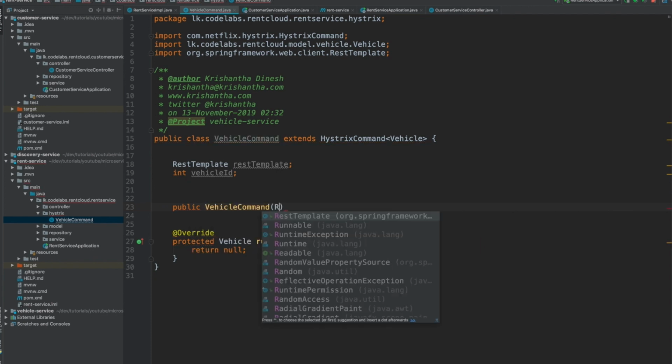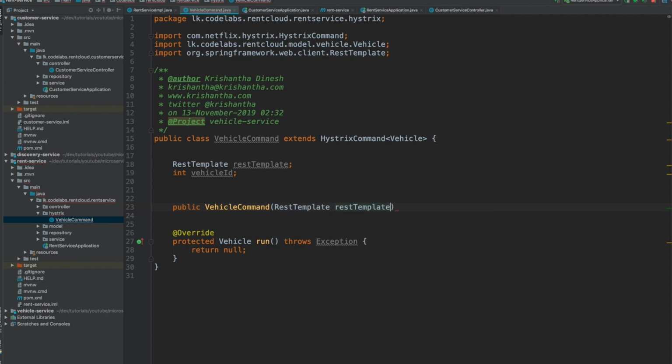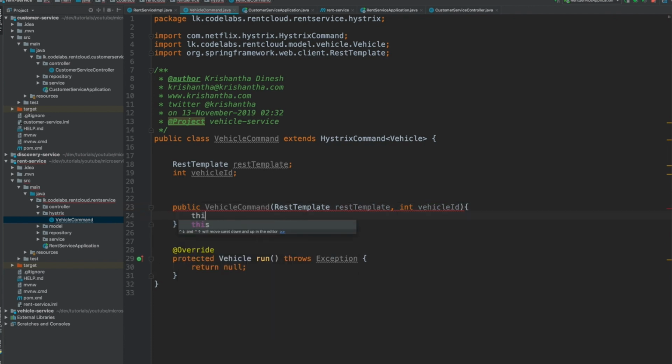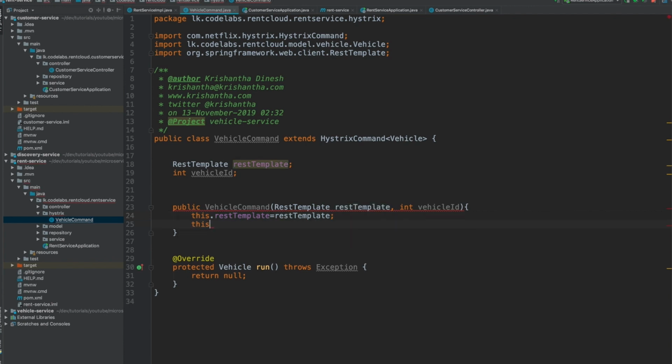I need two parameters: a RestTemplate and a vehicleId, and this.restTemplate equals restTemplate, and this.vehicleId equals vehicleId. Okay, so I'm setting these two.